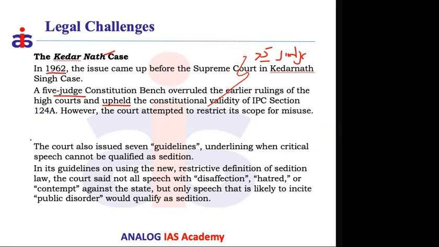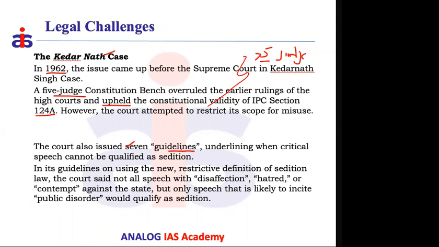But here the court has given clear guidelines on when you can use section 124A to file a case against any individual. They gave 7 specific guidelines. We do not have to read them, but the court did not outrightly validate the law.